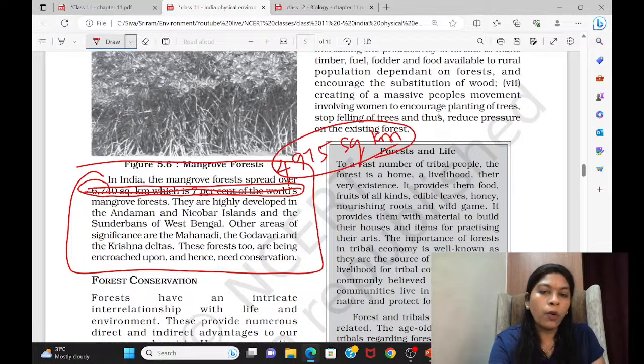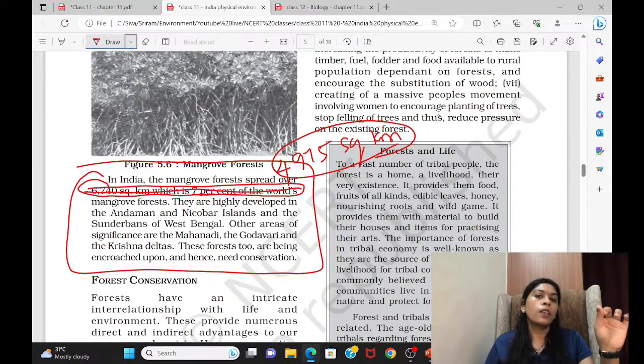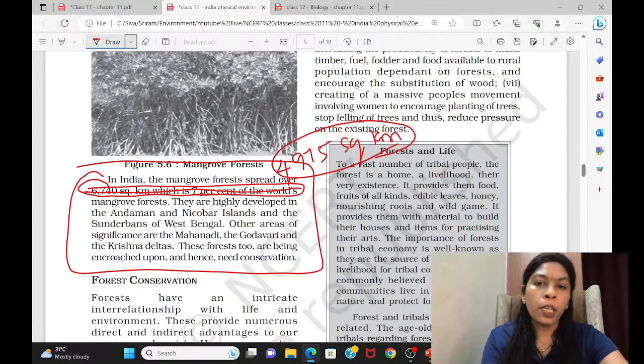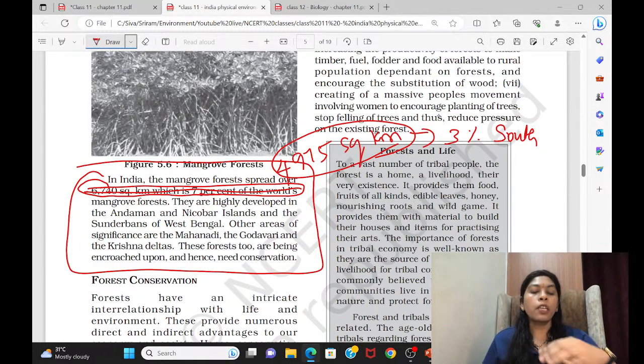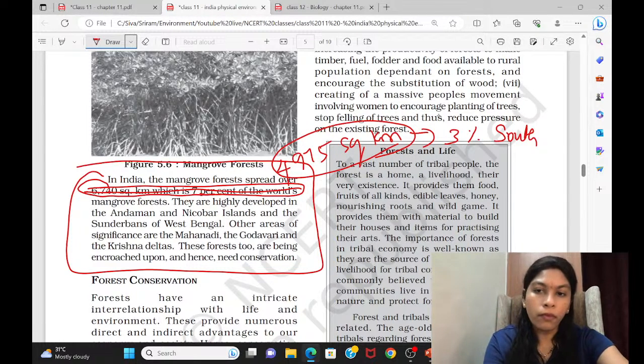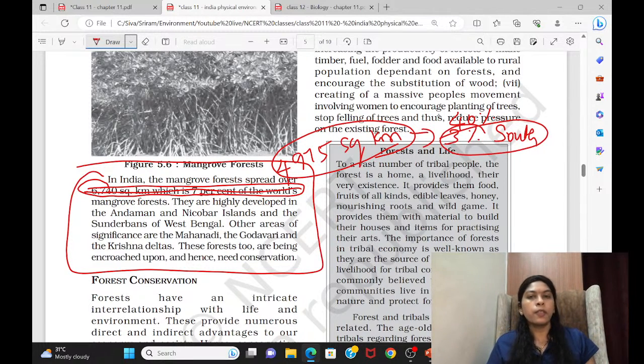After this, you should not stop here. You should add a few more details. Which state tops in the mangrove cover? When you are mentioning this, you can mention that almost 3% of the South Asian mangrove forest is from India. Because 40% of the world's mangrove forest is from South Asia and Southeast Asian countries, and in that 40%, 3% is India's share. So like that, you have to write the data.